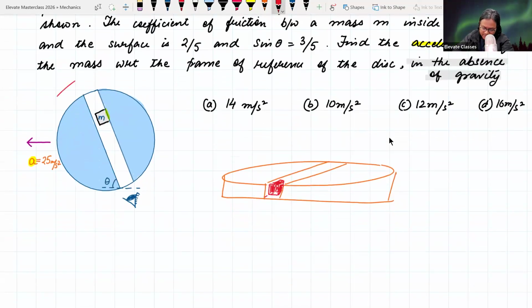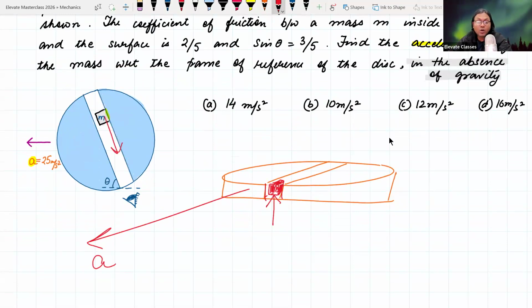There is a disk, डिस्क के अंदर मैंने एक ग्रूव बना दिया, like a छोटा सा tunnel type, and the mass can slide on that groove, but now the disk is moving forward with an acceleration a, so this mass will start sliding backwards. Yes or no? Mass will start sliding, है कि नहीं? So what is the acceleration of that mass with respect to the disk?